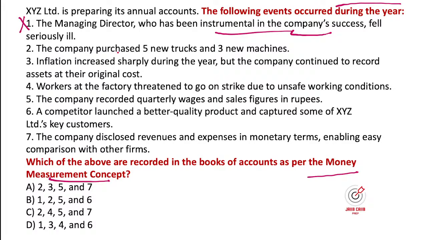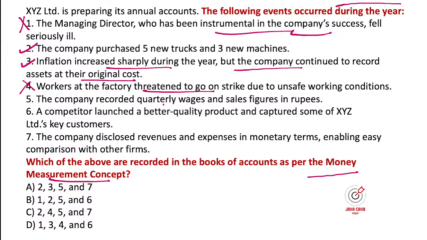Second statement: the company purchased 5 new trucks and 3 new machines. We will be recording this, correct. Inflation increased sharply during that year, and the company continued to record assets at their original cost. True, because we do not adjust for inflation and deflation in our books. Workers at the factory threatened to go on strike. We will not record this particular one.